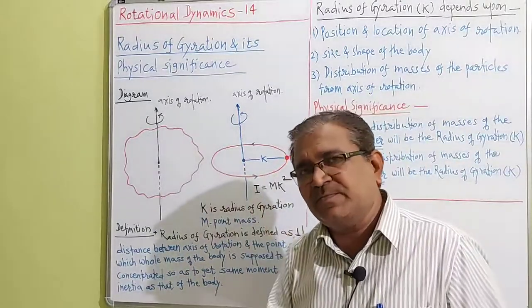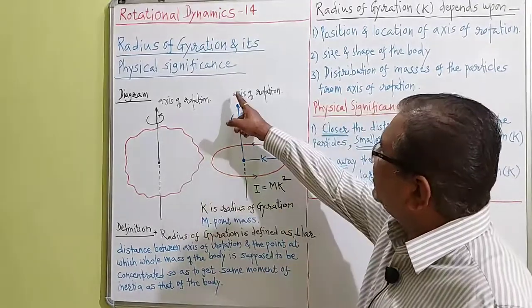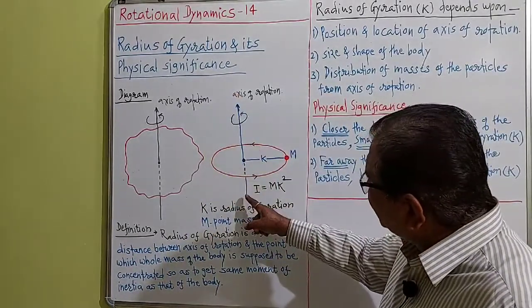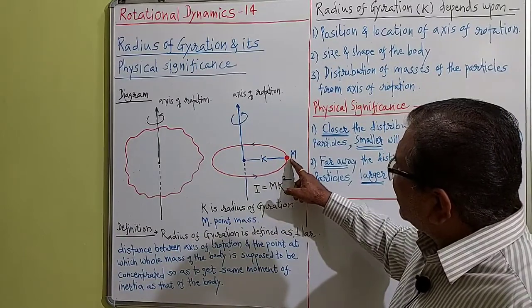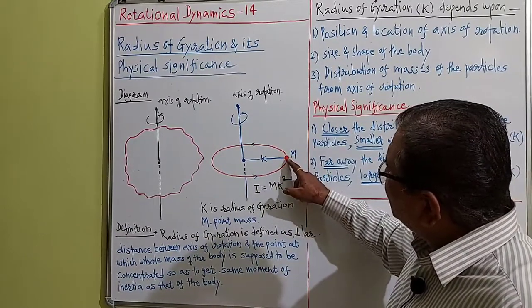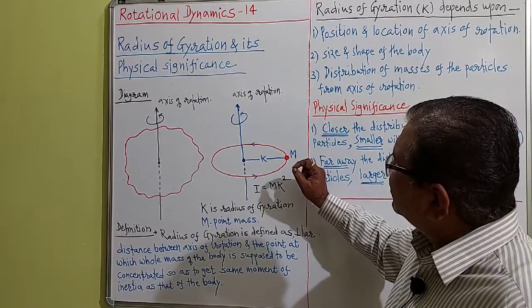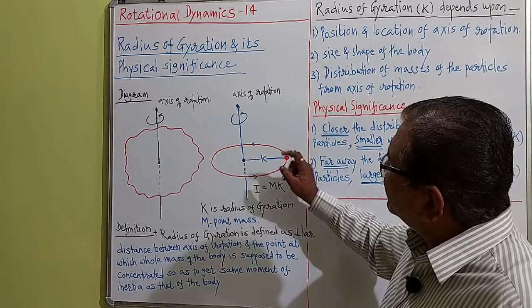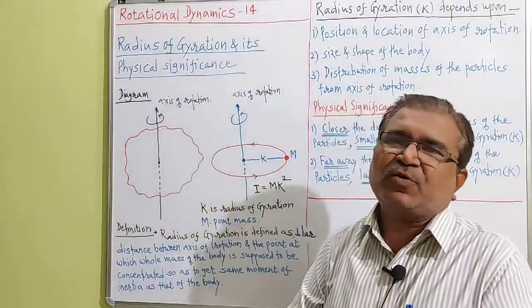I will repeat again. Perpendicular distance between the axis of rotation and the point mass at which the mass is supposed to be concentrated so as to get the same moment of inertia as that of the body.